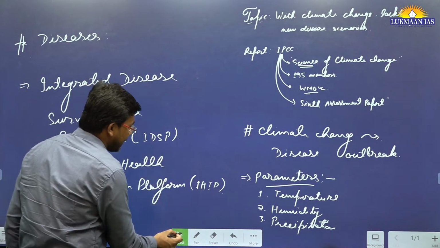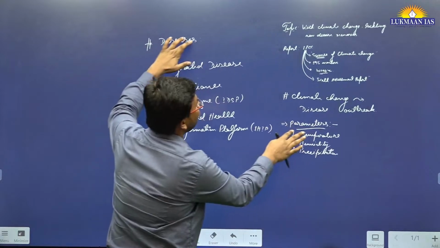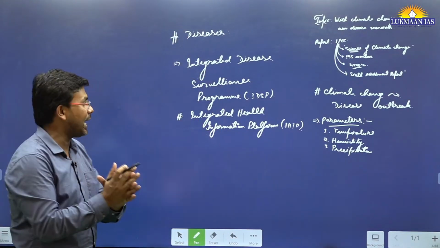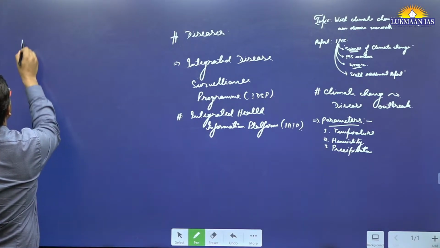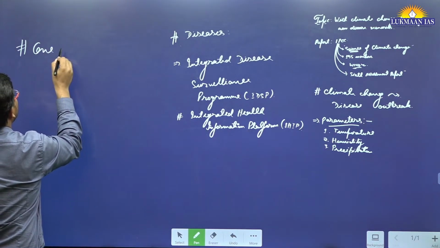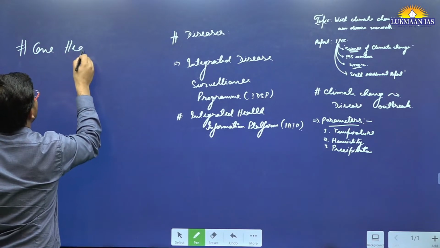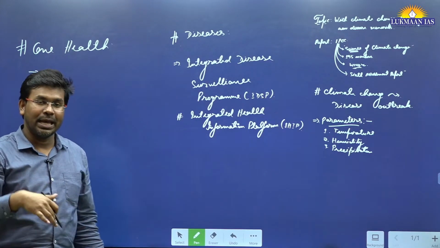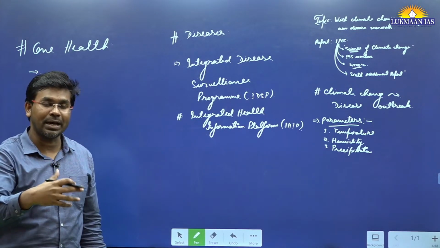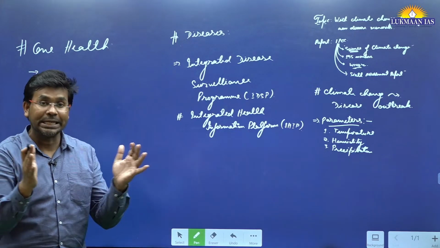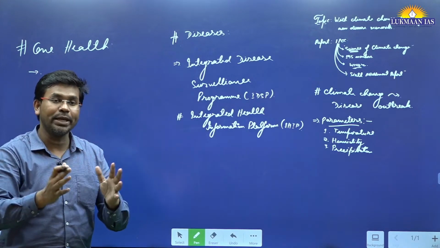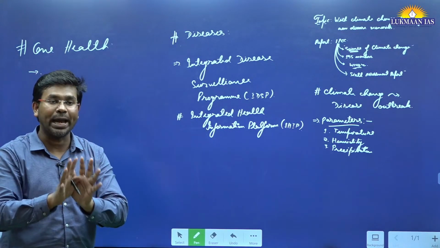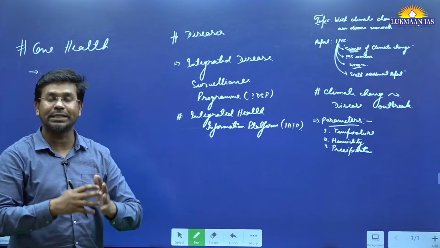So in this article they have highlighted one important aspect, that is the interconnectedness of the health of various things. So this issue is known as One Health. Okay, what is One Health? One Health means human health, animal health, health of plants and health of the environment are interconnected with one another, and we need to see them as a unified entity, and we need to address all the problems in any one of these parameters.